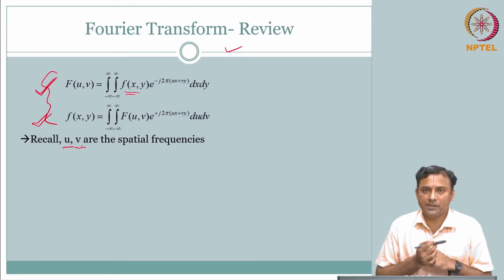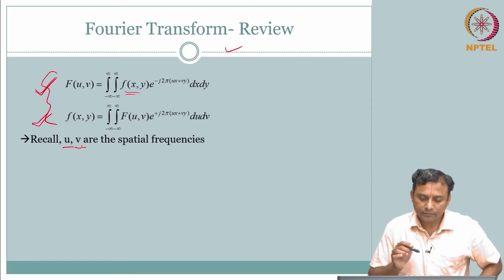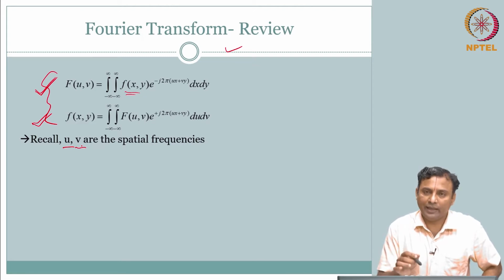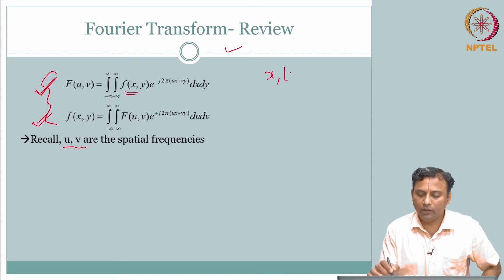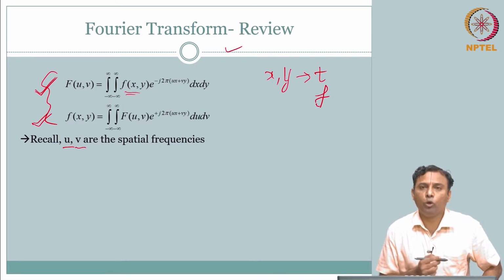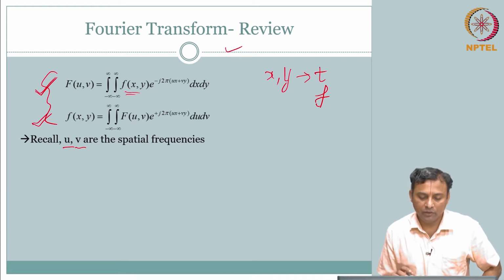If you have a careful look at it, of course, u and v are the spatial frequencies. Before we jump in and interpret, just for you to feel convinced that this is a direct extension, x comma y was your t. So, your u and v are your spatial frequencies, which was f, or 2 pi f would be your omega. So, whichever way you are familiar with, you can do that.